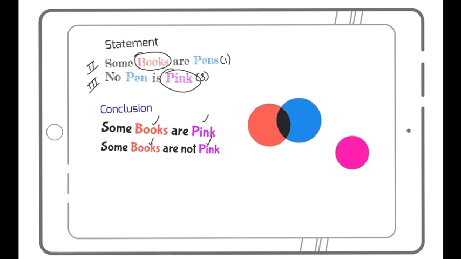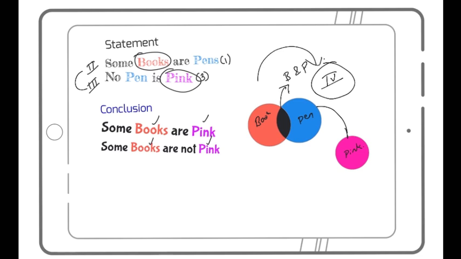Now let's just write this thing. First, this is my book. This is my pen. This intersection is book and pen. And this one line represents that no pen is pink. This is my pink. No pen is pink. I think most of you must be getting the answer right now, because this is my type 4. That's why I'm stressing so much on types, because most of the answers we are getting through types. I'm combining type 2 and type 3, and it always gives me type 4.